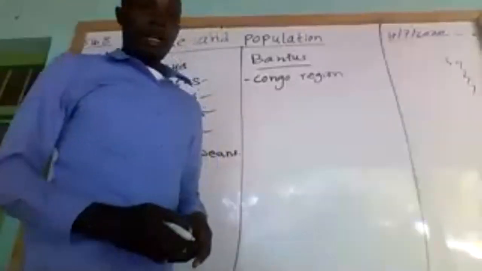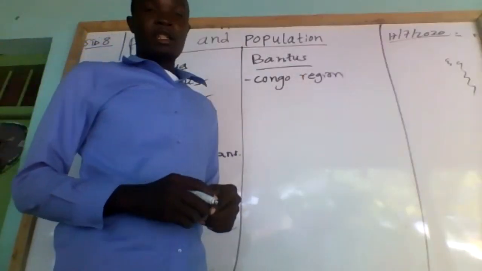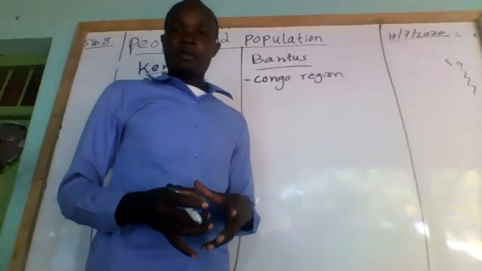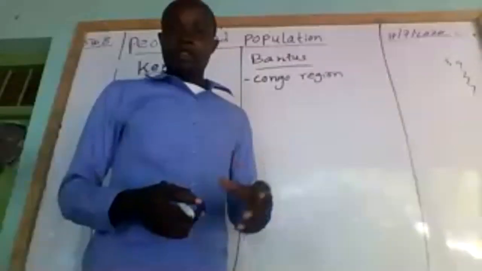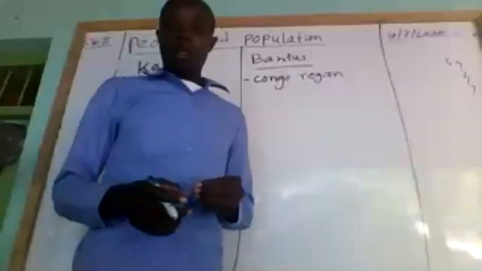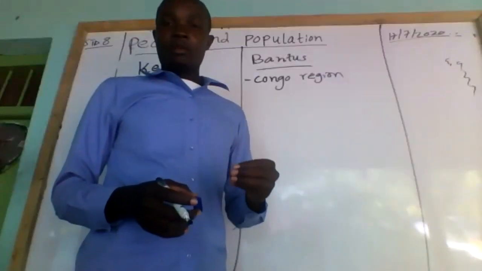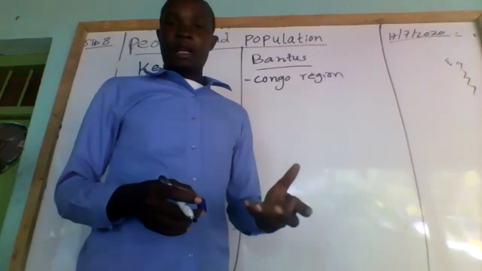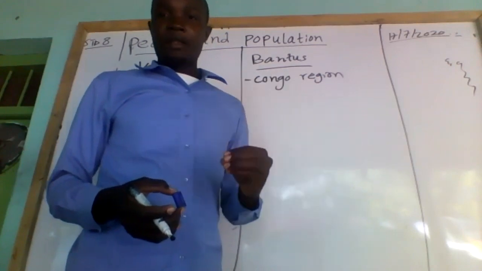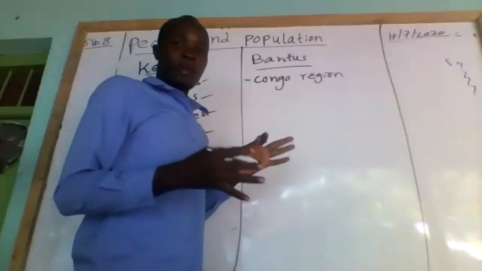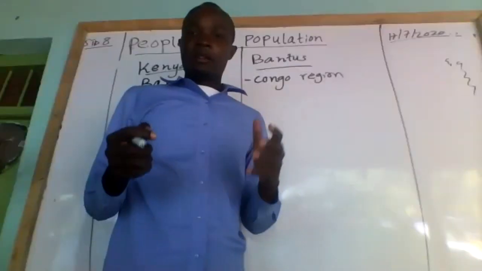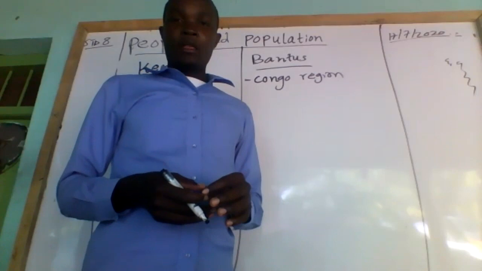And then we are looking at the main reason for migration. Now, the Bantu originally were farmers. The main reason for their migration was that they were looking for land for settlement or cultivation. That's why they migrated from the original homeland. Also, overpopulation led to migration of these people, looking for land where they can settle their population, because originally they were farmers. So the main reasons for migration of the Bantu from the Congo region were land for cultivation and settlement, and overpopulation.